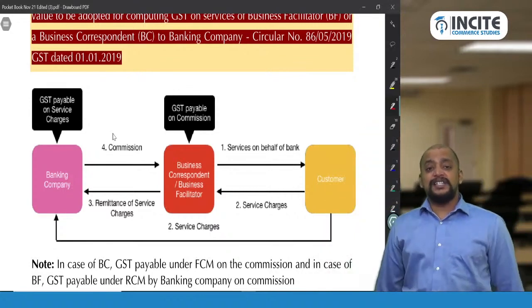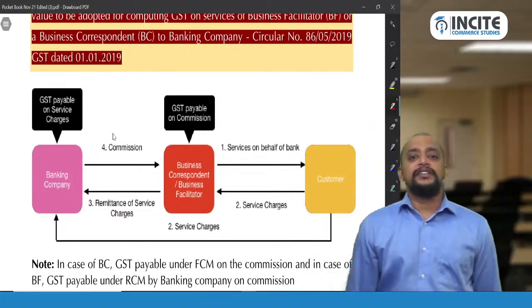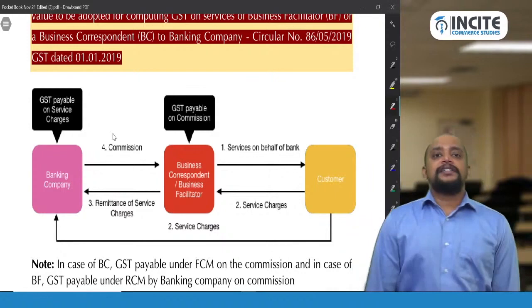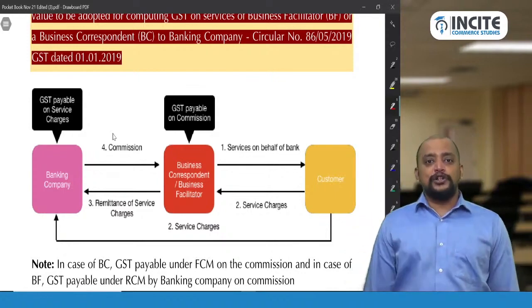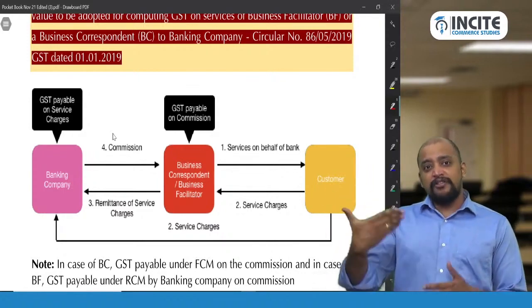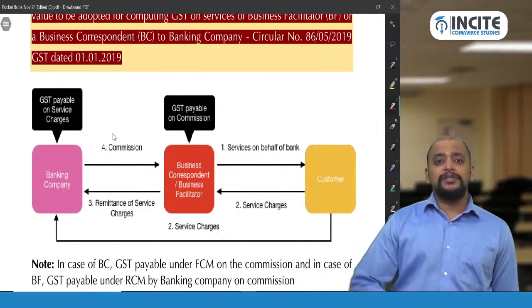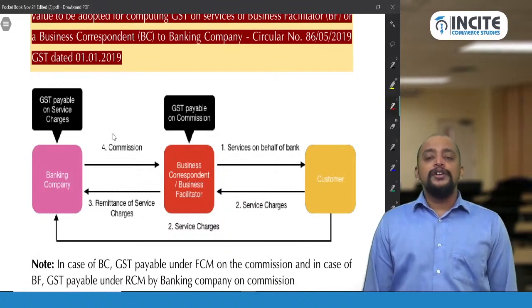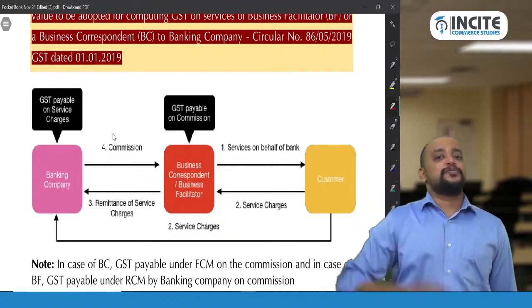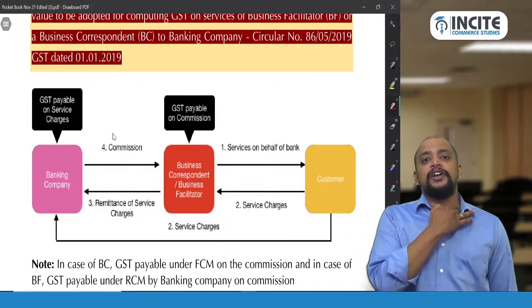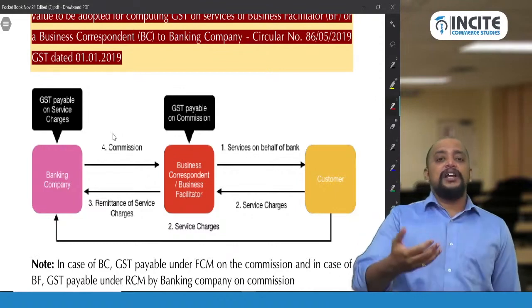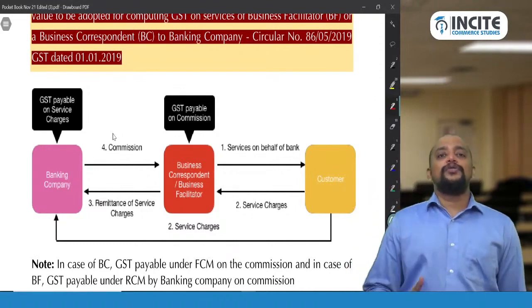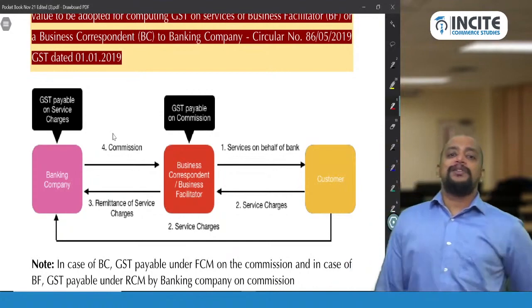And these business facilitators, business correspondents, banking operations. For example, you are located in a particular place and you got a check from the government, or you got a check from someone, and that is ICICI bank check, and you don't have any account. So therefore, you give that check to the business correspondent. The business correspondent will make a deposit and will convert it into cash and hand it over to you. So that is a job done by a business correspondent.